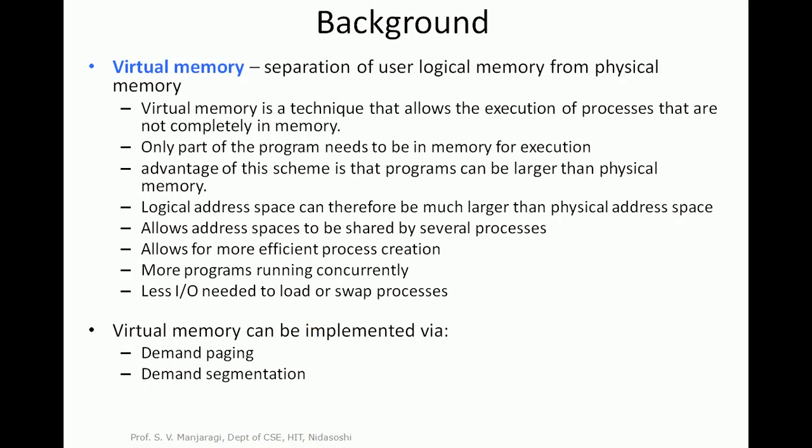And one more thing I have to remember: whatever virtual logical address space we have in the disk is divided into a number of pages. We already learned that a program will be divided into a number of fixed-size pages, named page 0, page 1, page 2 and so on, and the physical memory is divided into a number of fixed-size frames. So we are supposed to load pages into the frames of the physical memory. There must be a mapping between the program pages and frames, which will be decided based on the page table. There are two different ways of implementing virtual memory. The first one is demand paging and the second one is demand segmentation.